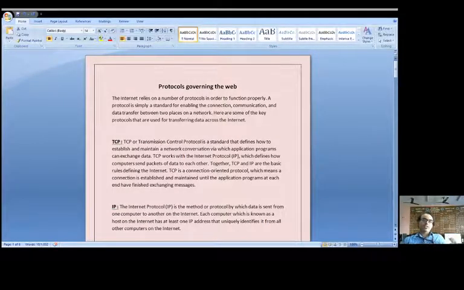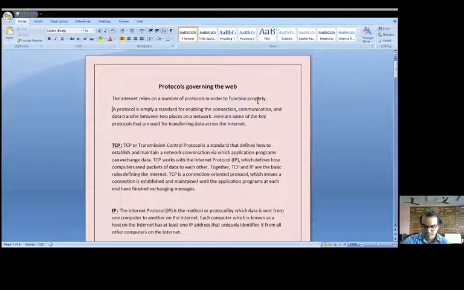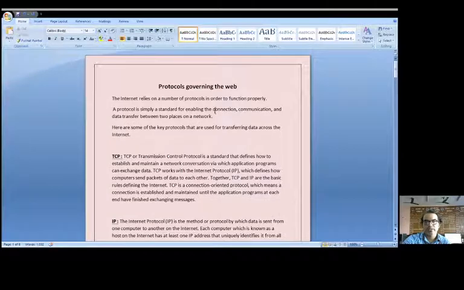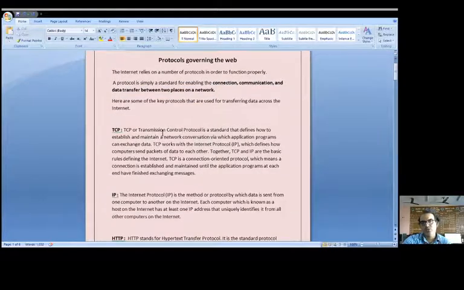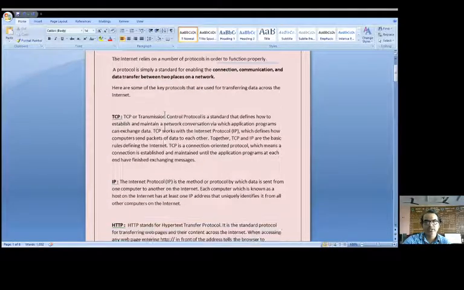The internet relies on a number of protocols in order to function properly. A protocol is simply a standard for enabling the connection, communication, and data transfer between two places. Here are some key protocols that are used for transferring data across the internet.